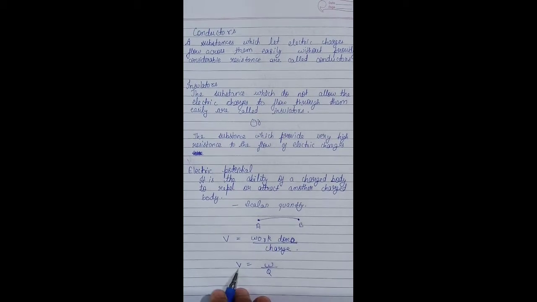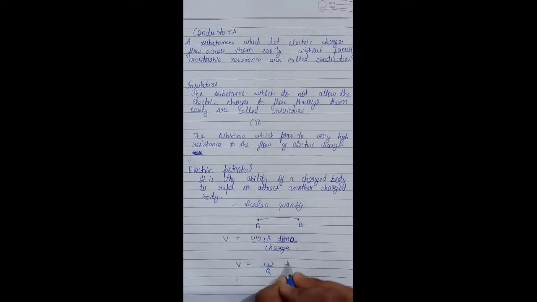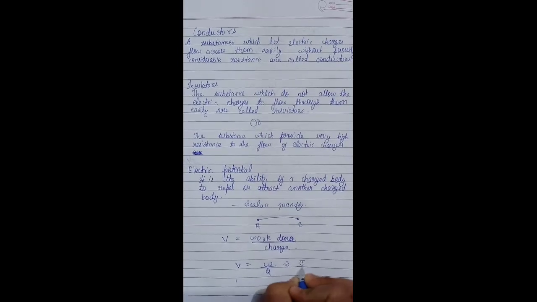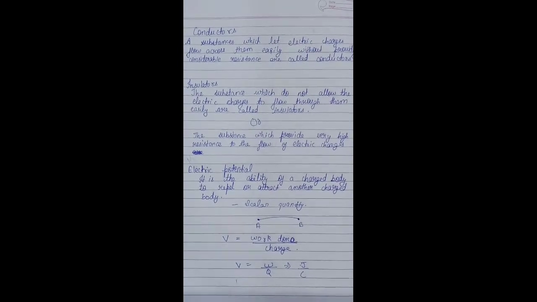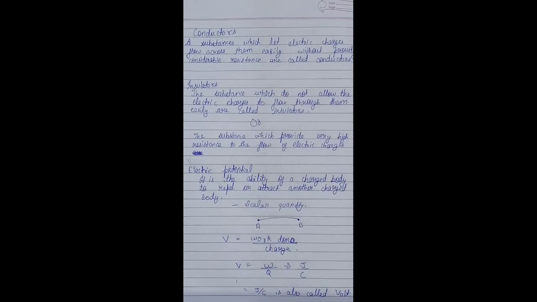V is the SI unit of electric potential, and the SI unit of work done is joule, and the SI unit of charge is C. So we can write it joule upon coulomb. This joule per coulomb is also called volt, and this is the SI unit of electric potential.